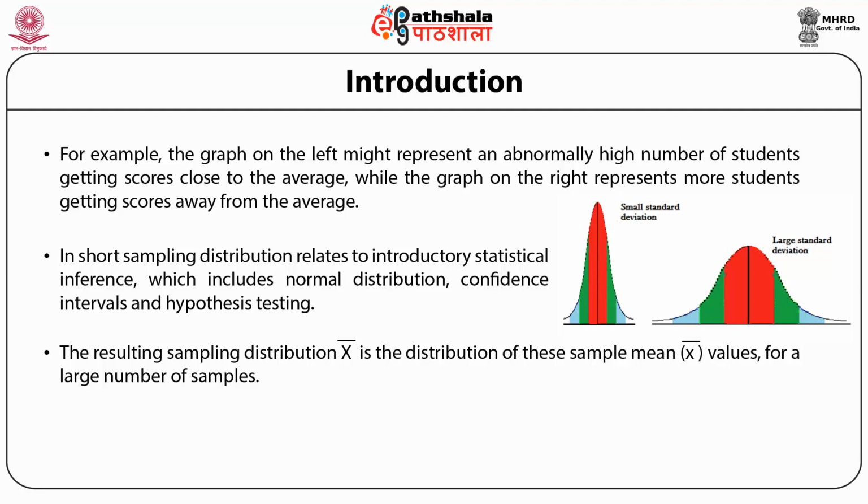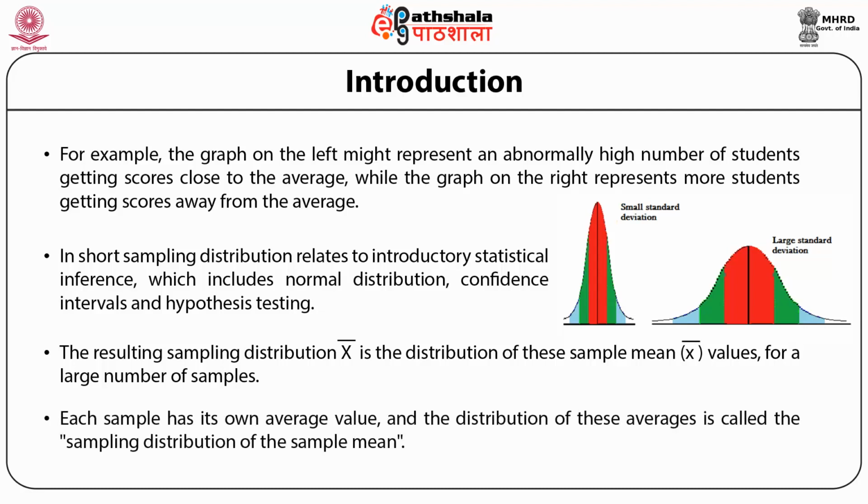large number of samples. Consider a normal population with mean mu and variance sigma squared. Assume we repeatedly take samples of a given size from this population and calculate the arithmetic mean, small x bar, for each sample. This statistic is called the sample mean. Each sample has its own average value, and the distribution of these averages is called the sampling distribution of the sample mean.